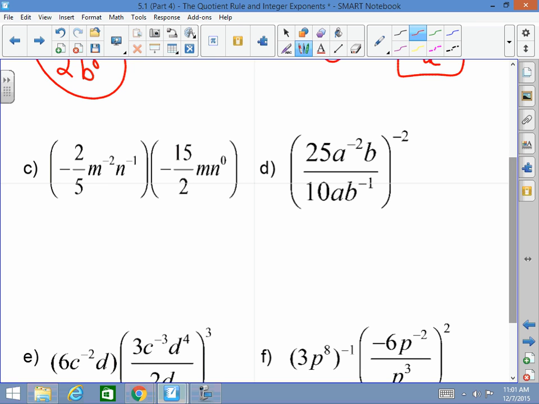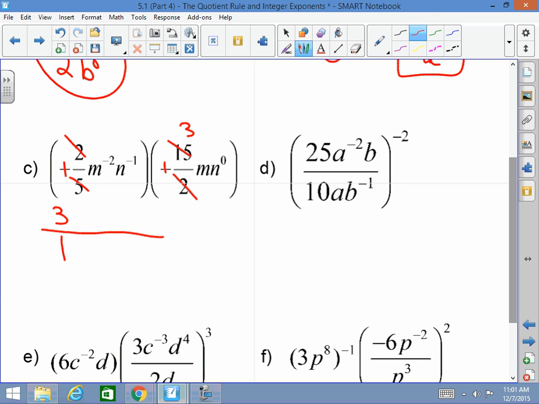With this guy, numbers first. The 2's cancel right off the bat. Negative times a negative is a positive right off the bat. 15 divided by 5, that's a 3. So we made our life a lot easier. We took all those numbers and now we know it's 3 over 1.